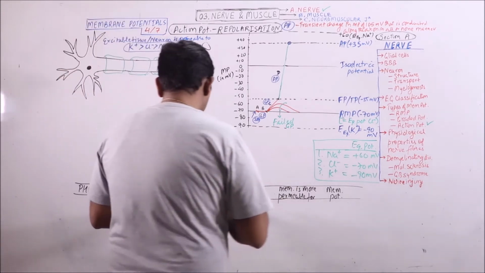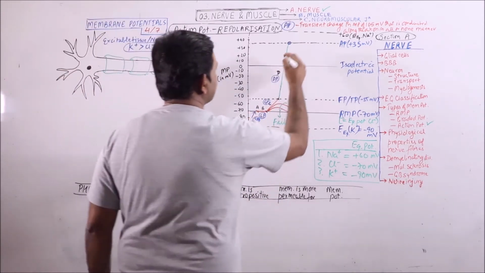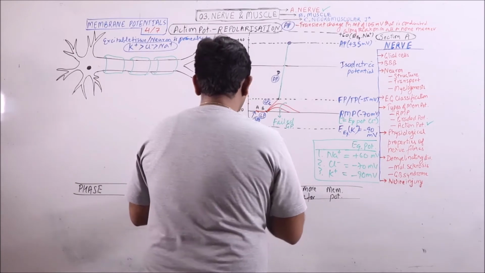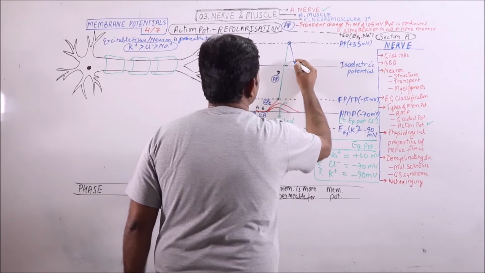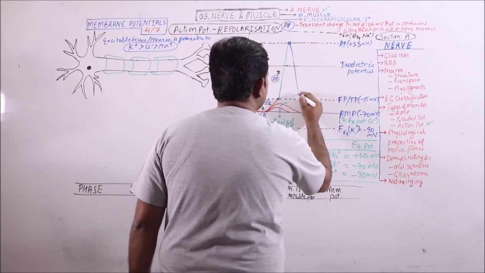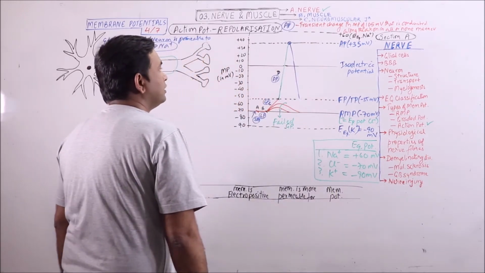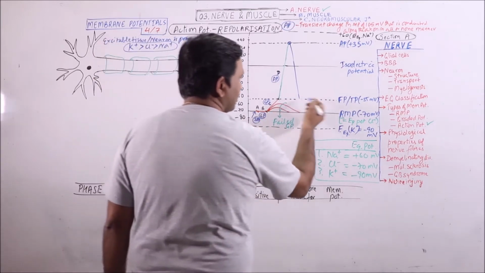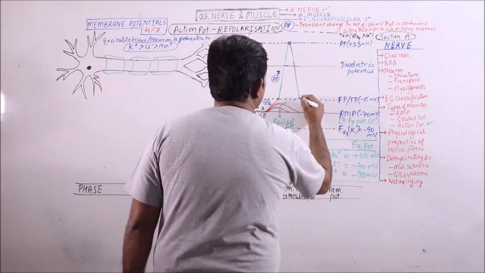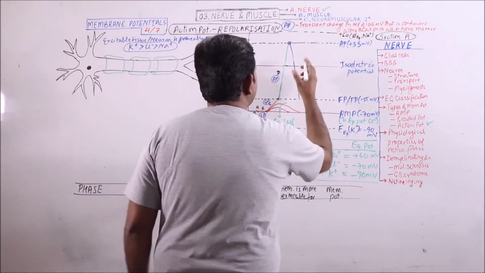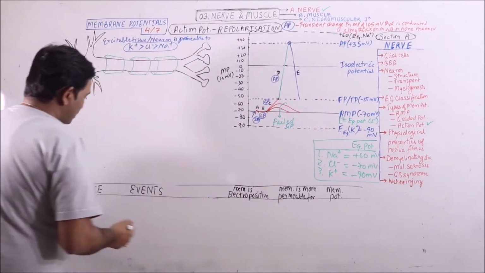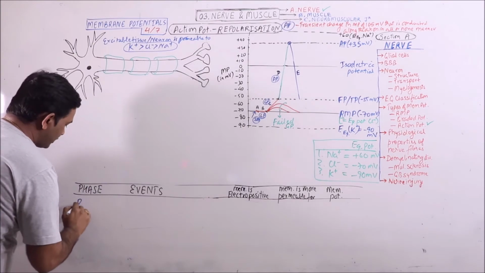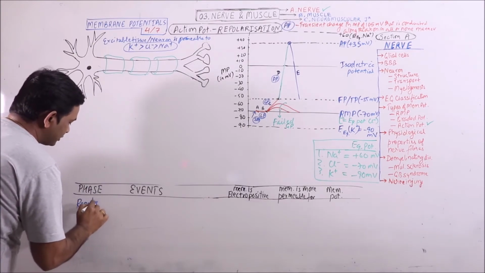At this point, the voltage gated sodium channels will close and the voltage gated potassium channels will open. This will result in a rapid fall in the membrane potential, which will reach around firing potential, and this phase is known as E. So what is E? In phase E, which is the phase of repolarization,